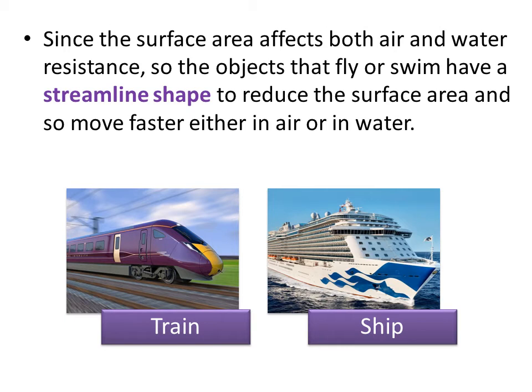So again, since the surface area affects both the air and the water resistance, the objects that fly or swim have a streamline shape. Streamline shape means that it's thinner from the front than the rest of the body. Why is it streamline shape? To reduce or decrease the surface area and so move faster, either in air or in water.